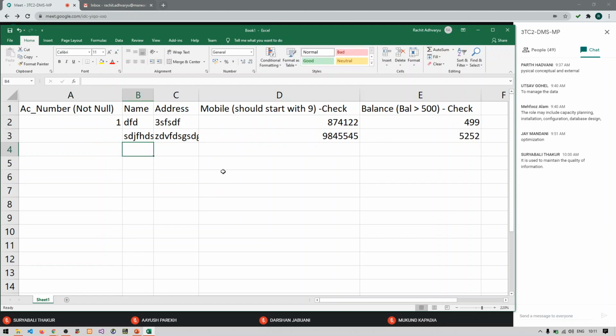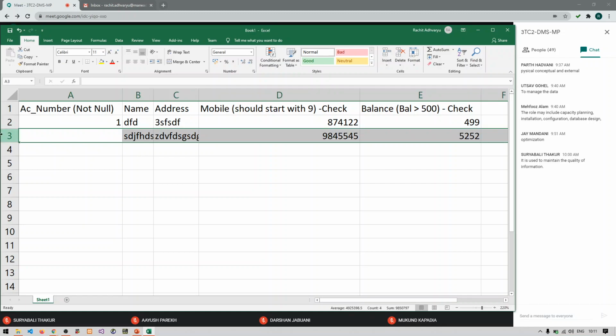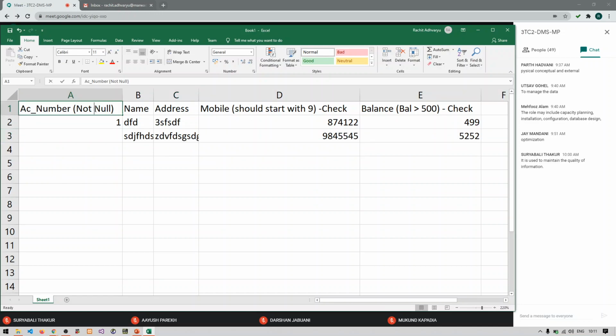You can see that here this column value has not been defined. But what is the condition that has been put on this particular column? That it should not be null. So this value cannot be empty. I should give some value to this particular column or this particular row. Anything. This row already has these values, but we have imposed the not null condition on this particular column.